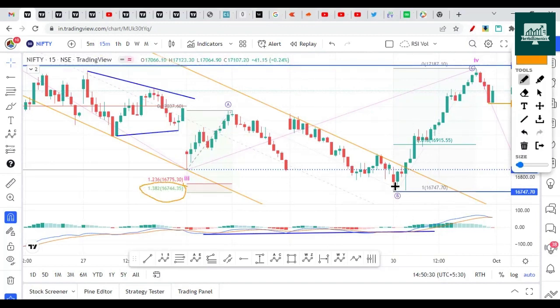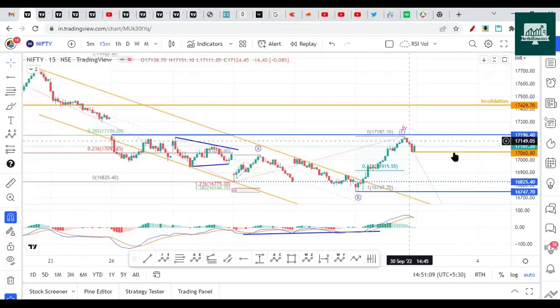So this B wave usually does not go beyond this line. That is another confirmation. The 1.32 level is 16,744.35, but here the B wave made a low near 16,747. So there is still a margin of 3 points left, and this looks to be a valid expanded flat correction with 3 and 5 wave moves on the upside.